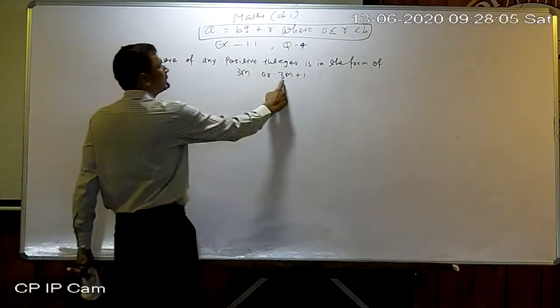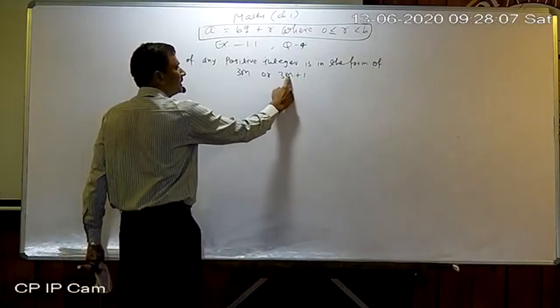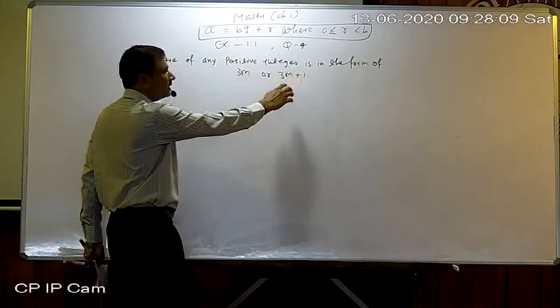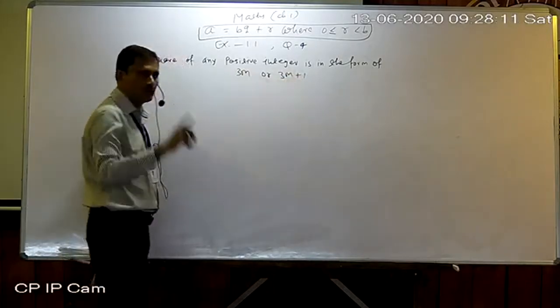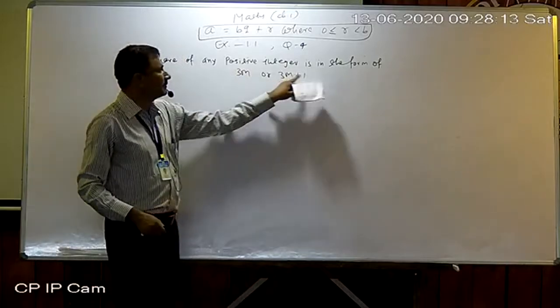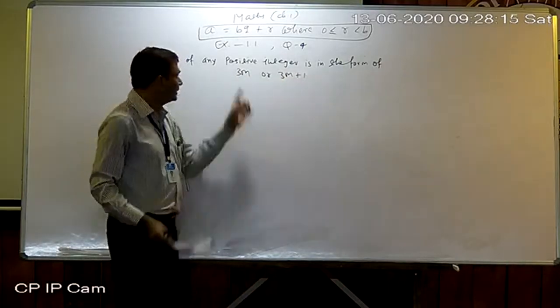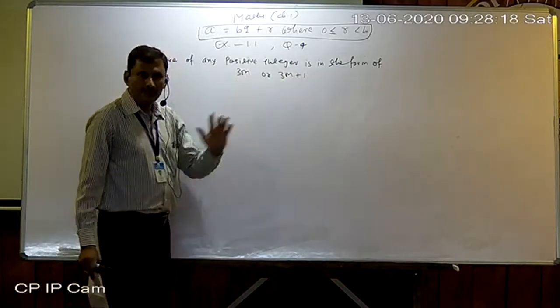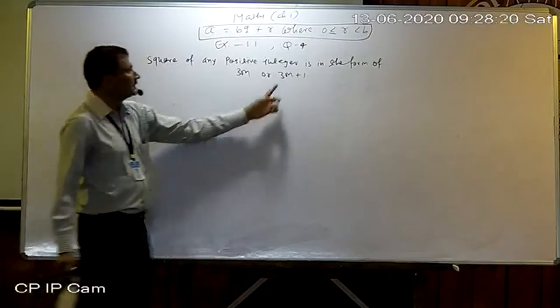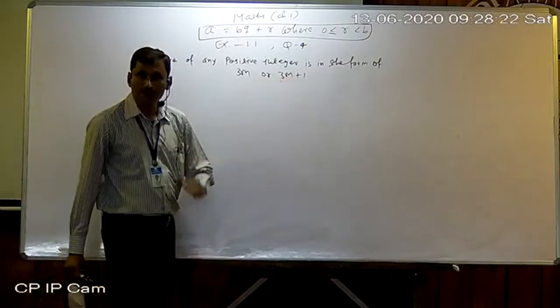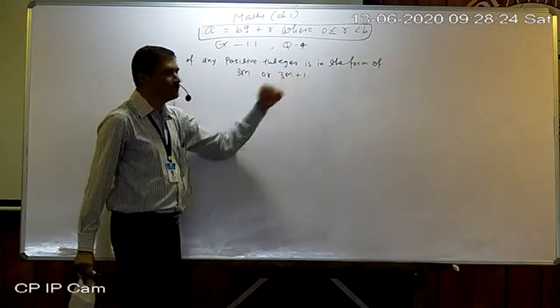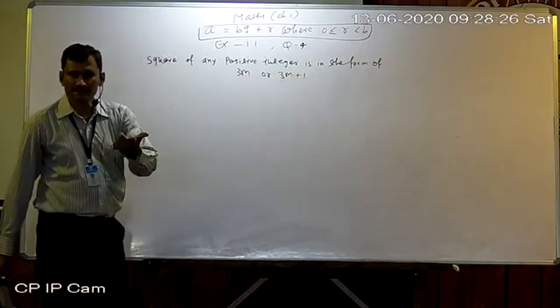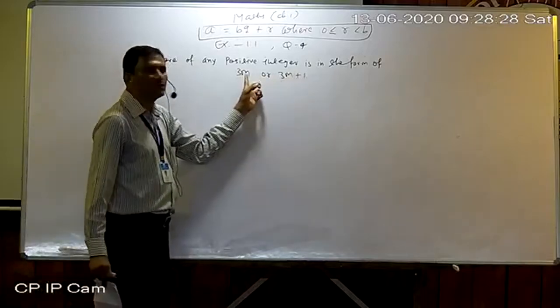So 1 is in the form 3m plus 1. Why? Because 3 into 0, m can be any whole number. So 3 zeros are 0 plus 1. Now take 4. 3 ones are 3 plus 1. Now take 9. 3 threes are 9. Now take the next number 16. 3 fives are 15 plus 1. 25: 3 eights are 24 plus 1. 36: 3 into 12.